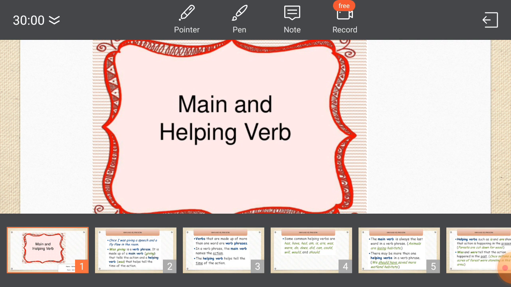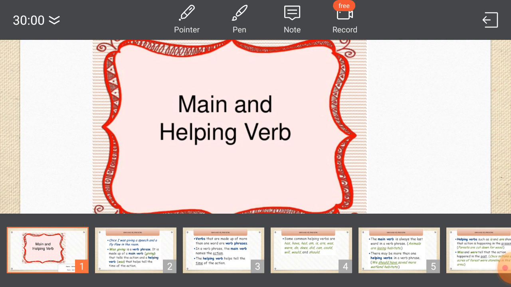And now we will see main verbs. Helping verbs plus main verbs is nothing but verb phrases, and the main verb is always the last verb in the phrase. And there are many examples. You can go through these examples. What is a main verb? Now we will see what is a main verb.